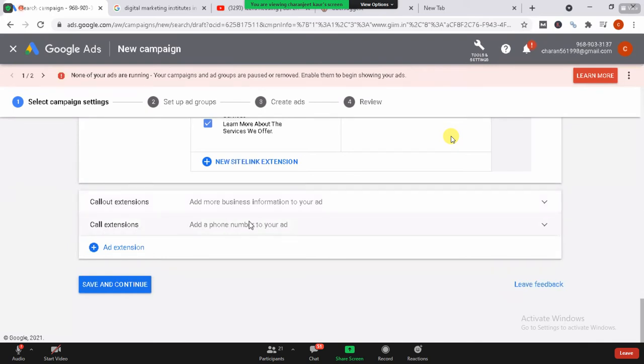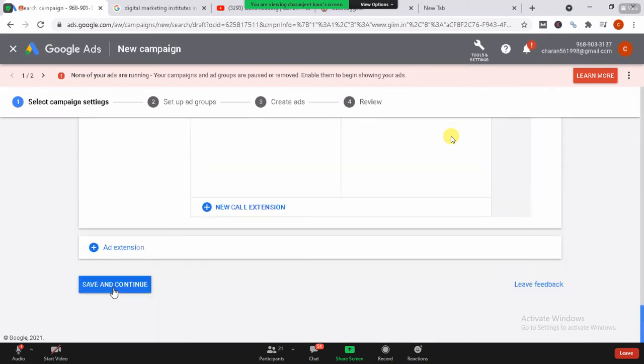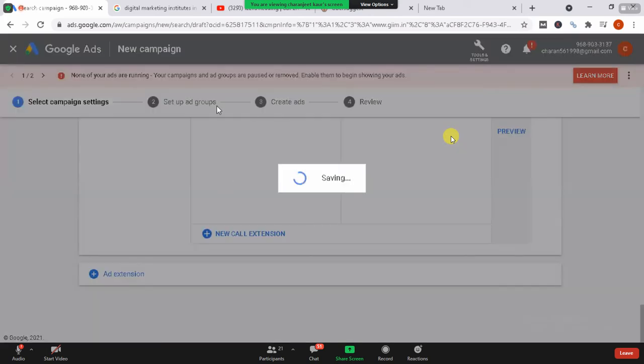Call extension is the same: I need to put the phone number over here. They have already fetched the information, like we have mentioned the phone number of our website over there. Now I'm going to save and continue. No more extensions I need to add. If you want to add more extensions, you can go to the add extension section and add from there. Now I'm going to save and continue this portion, and now they're going to say that I have successfully set up the ad groups, and now I'm moving forward with that.